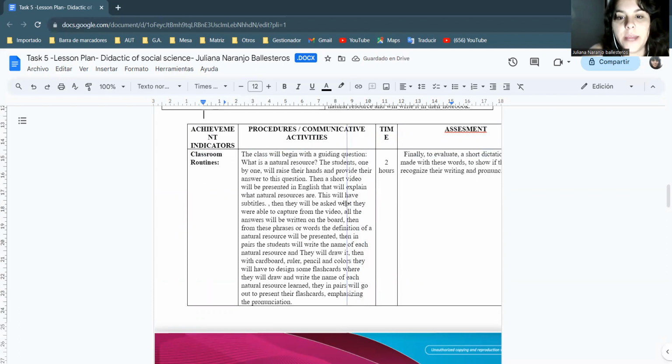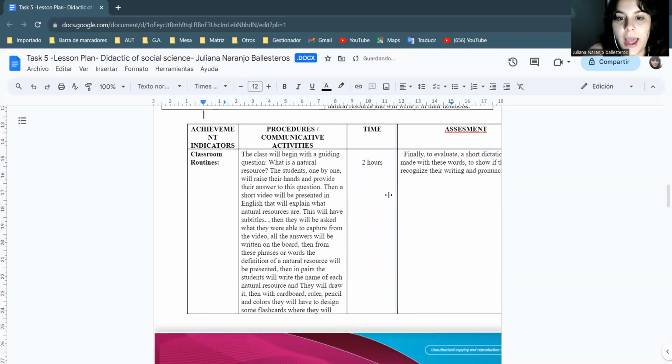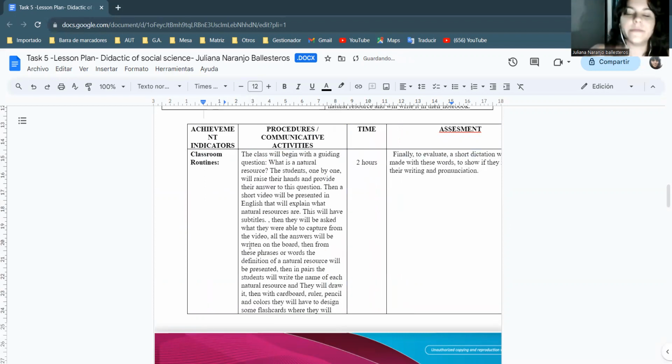Okay, at this moment, I'm going to explain that this chart has 4 parts. The first part is the achievement or indications. The second part is the procedure, the communicative activities, the description of the activity we're going to have, and the time that we are going to spend on each activity. And the assessment is the way I am going to evaluate that the classmates or the students have the knowledge that I want to show.